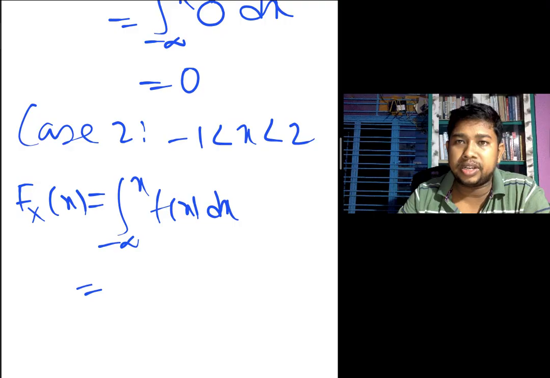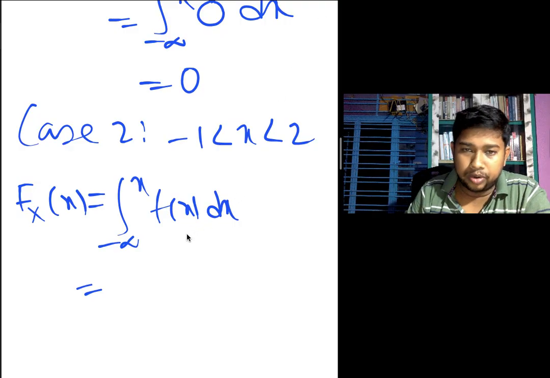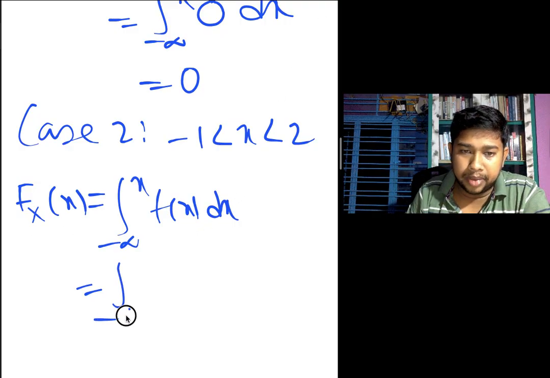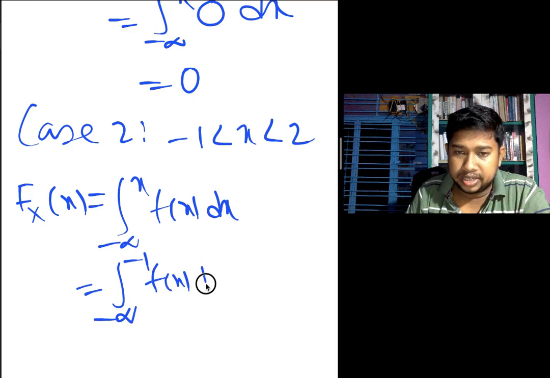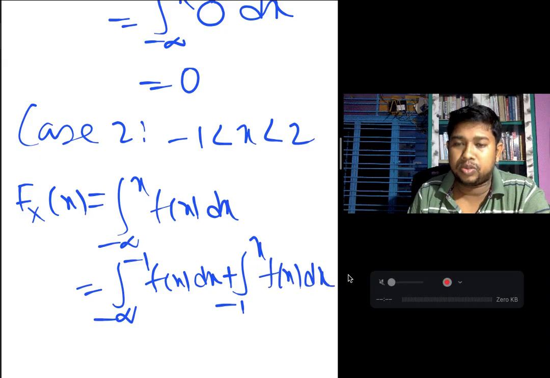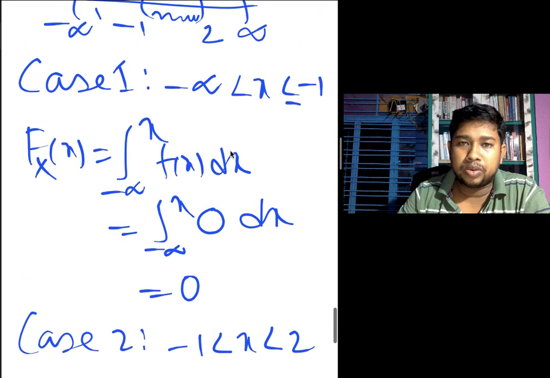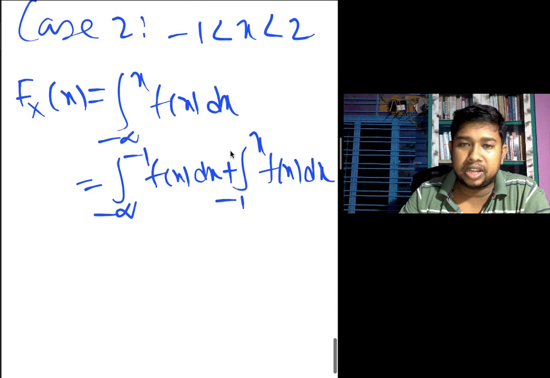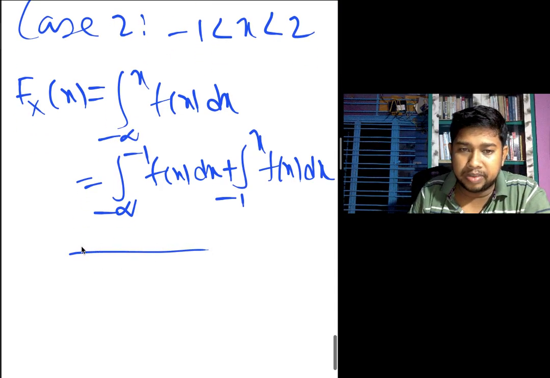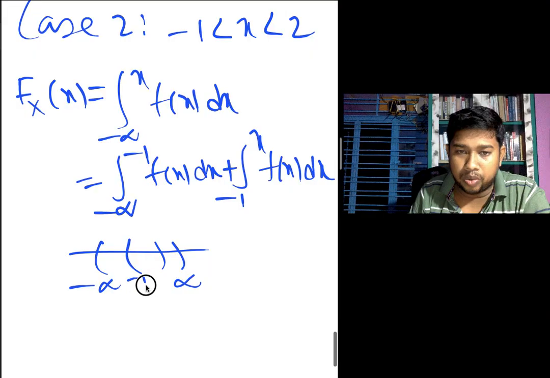We can also break it as the integral from minus infinity to minus 1 of f(x) dx plus the integral from minus 1 to x of f(x) dx. Because this is the previous interval, minus infinity to infinity and minus 1 to 2, we also start from minus infinity.